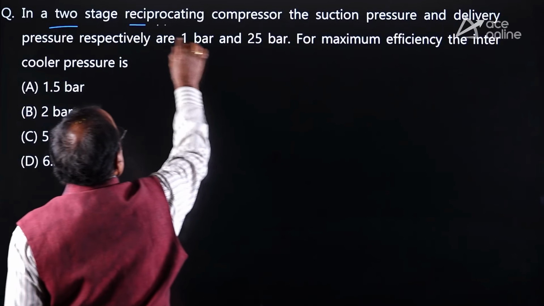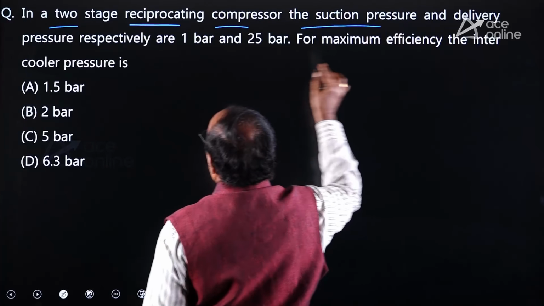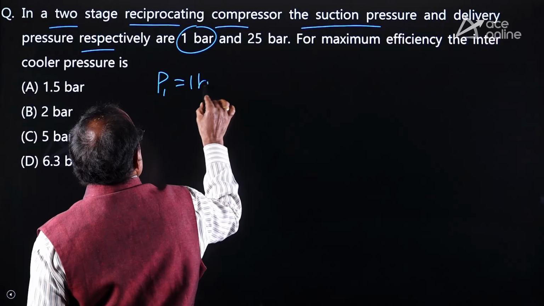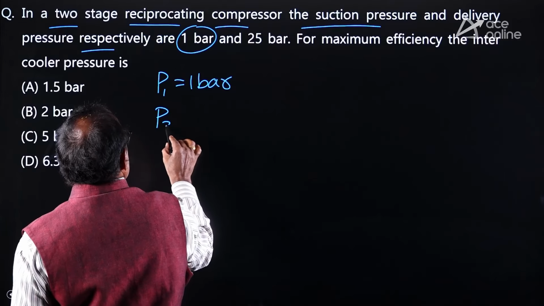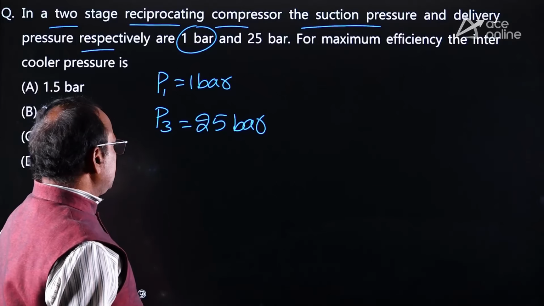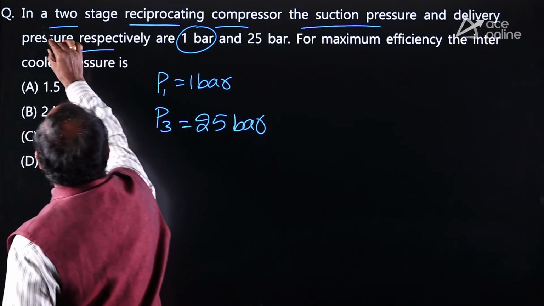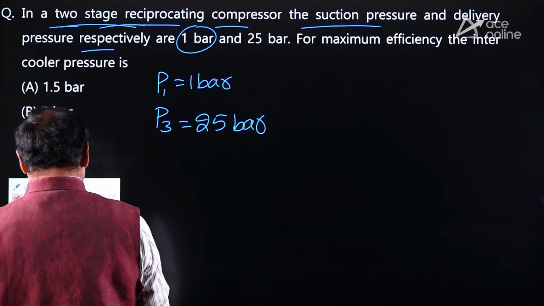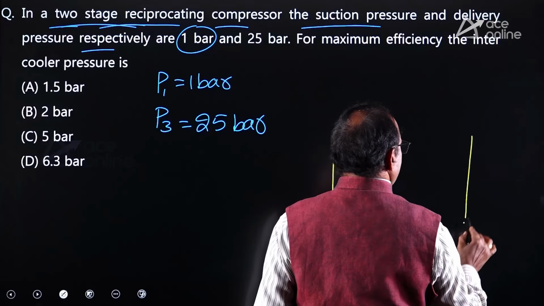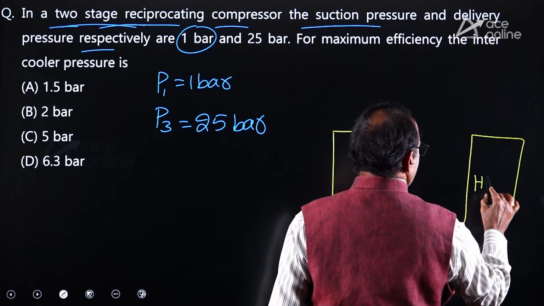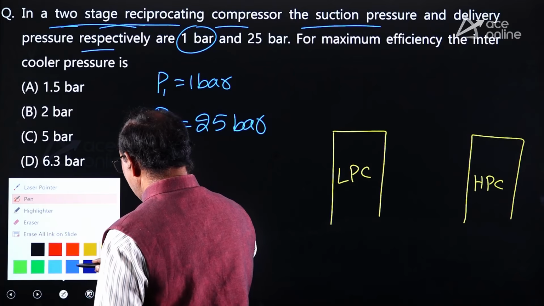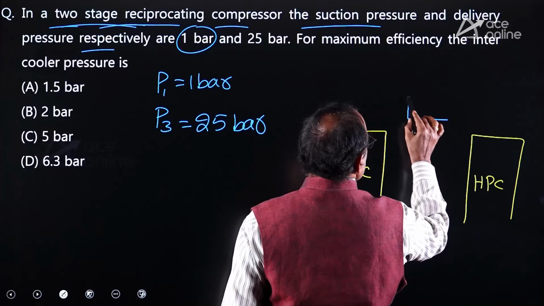In a two-stage reciprocating compressor, the suction pressure and delivery pressure respectively are: suction pressure I can mark as P1 equal to 1 bar and delivery pressure can be marked as P3 equal to 25 bar. In a two stage, not single stage, the two stage reciprocating compressor arrangement is like this. This is the low pressure compressor, this is the high pressure compressor. In between the high pressure and low pressure compressor, there is a heat exchanger you can call an intercooler.